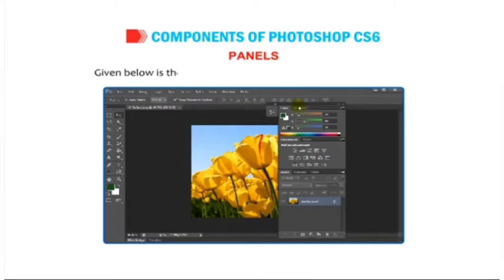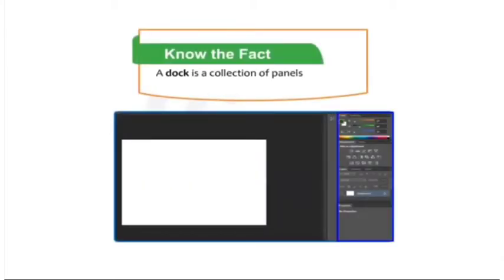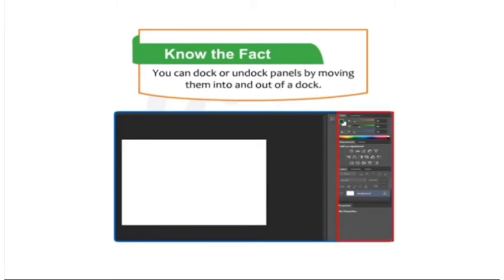Given below is the description of the most commonly used panels. Students know the fact. A dock is a collection of panels displayed together, generally in a vertical orientation. You can dock or undock panels by moving them into and out of a dock.